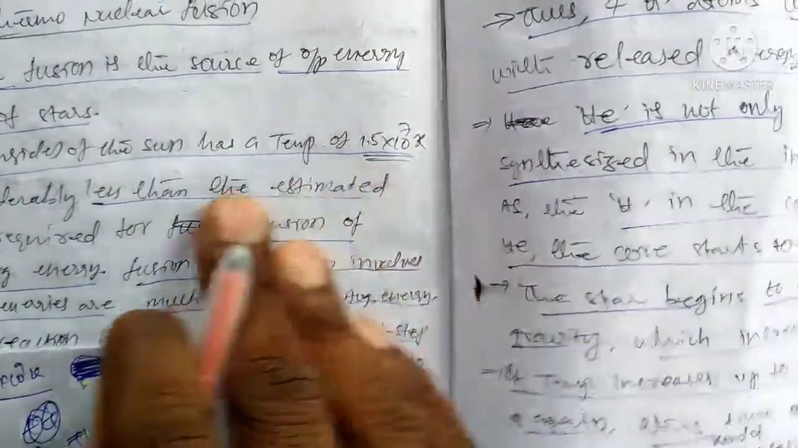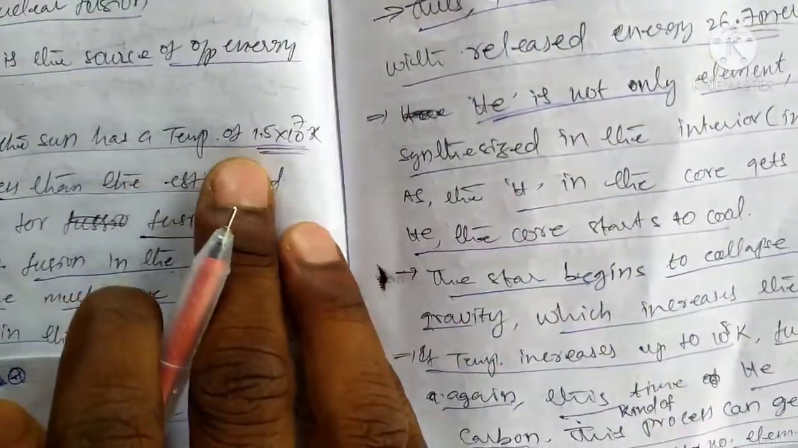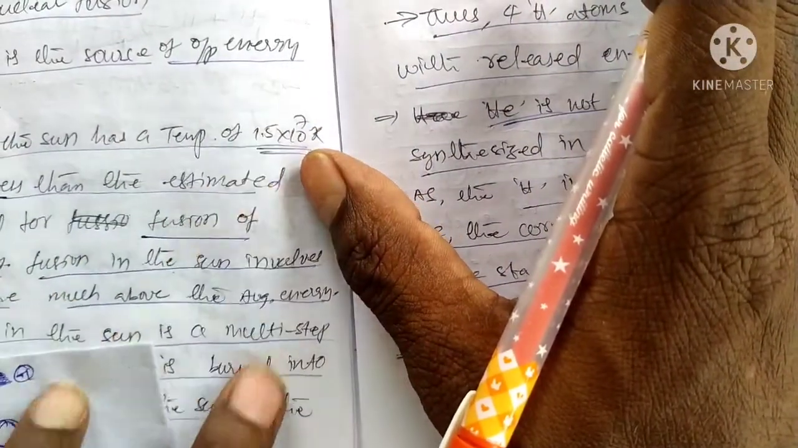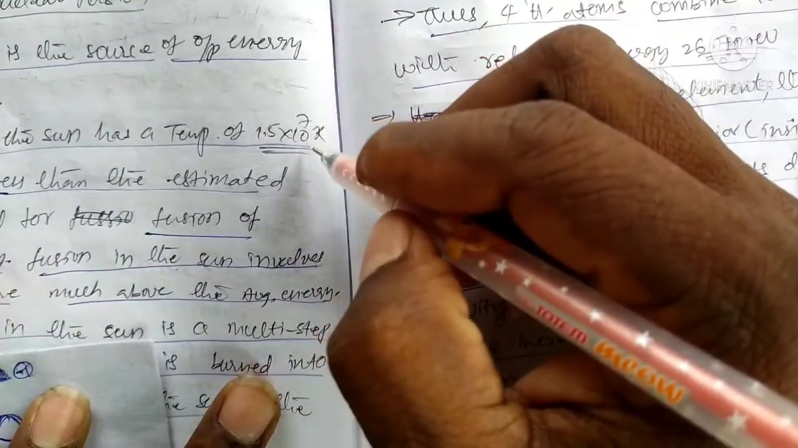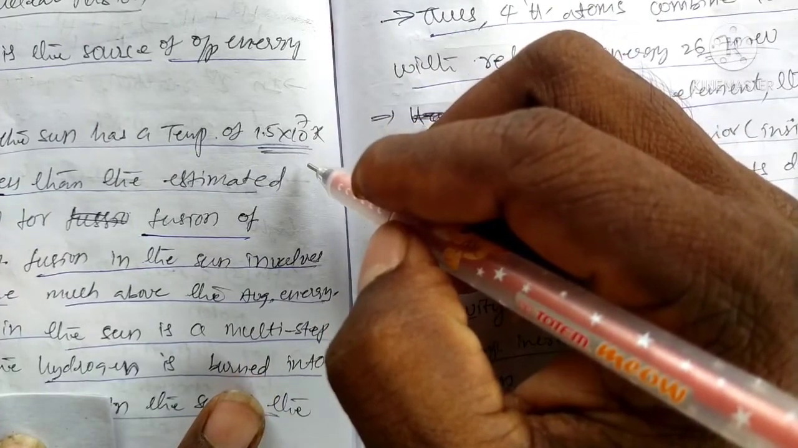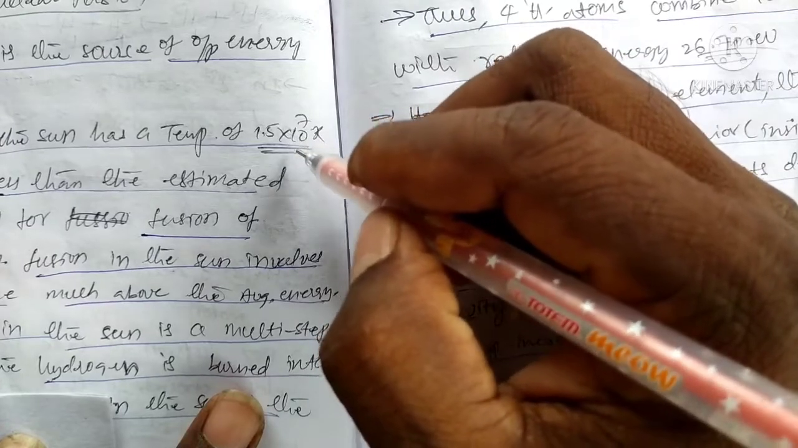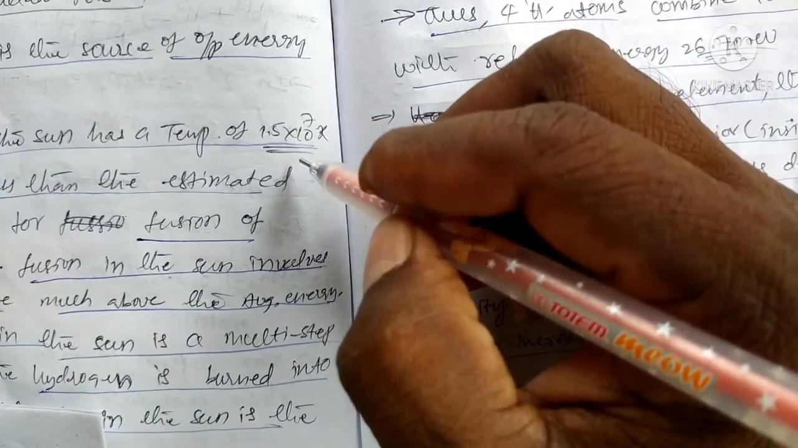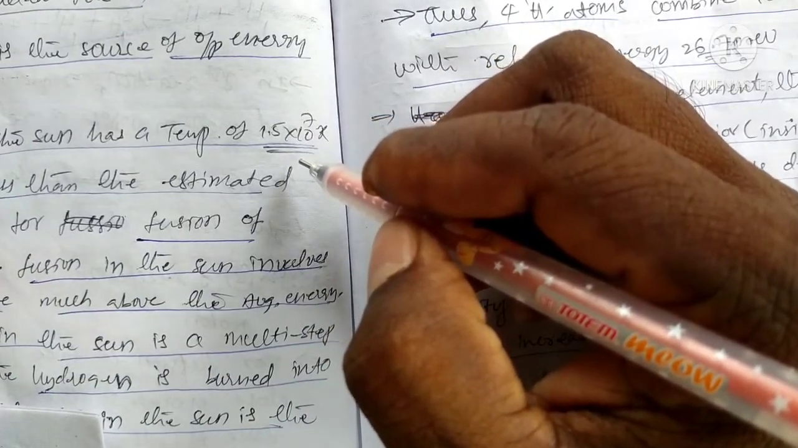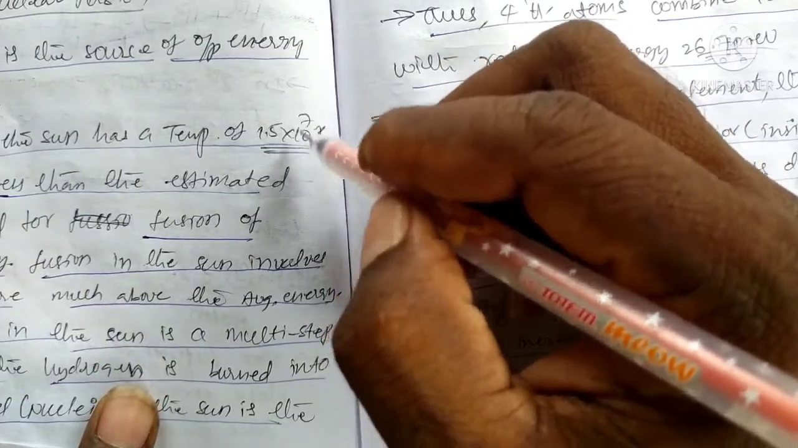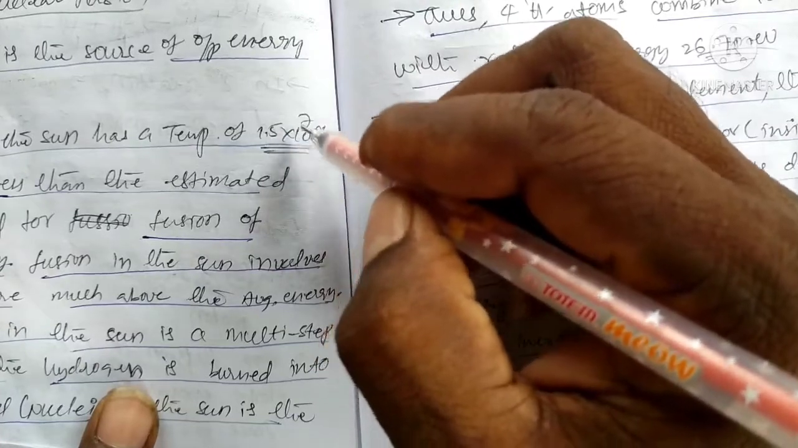Okay, suppose the temperature is 10 to the power of 1.5 to 10 to the power of 7 kelvins, which is not enough to break the bond. It is a low temperature. Okay, it is a low temperature, so it does not break the atoms and fission does not appear.